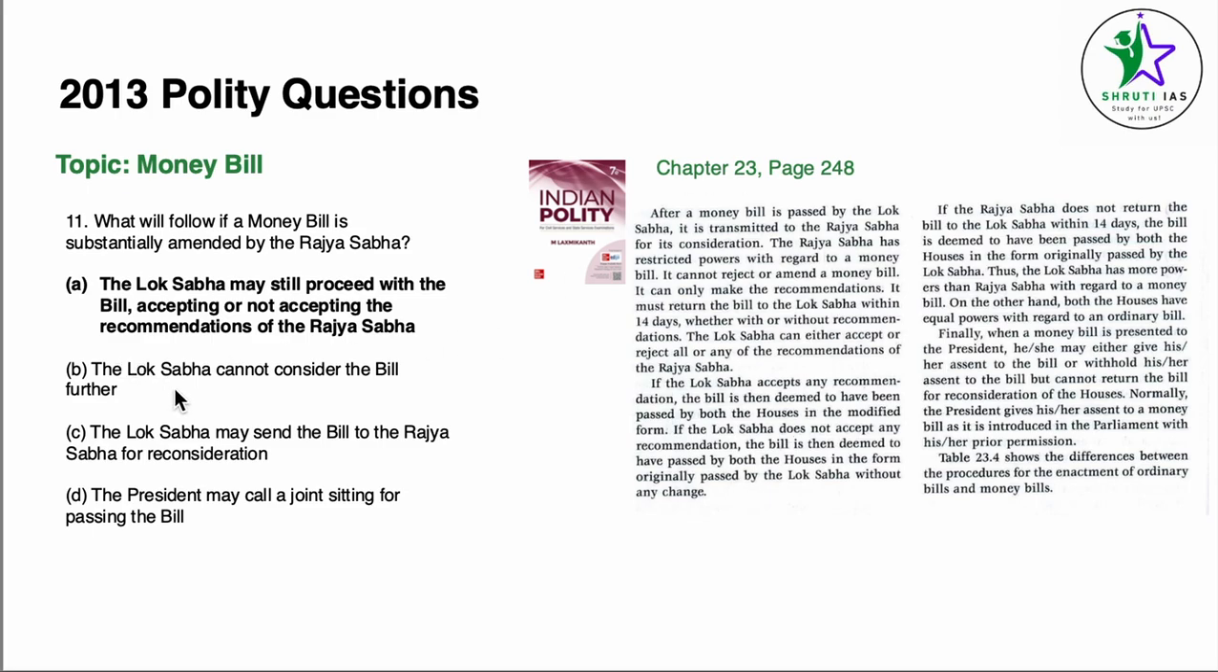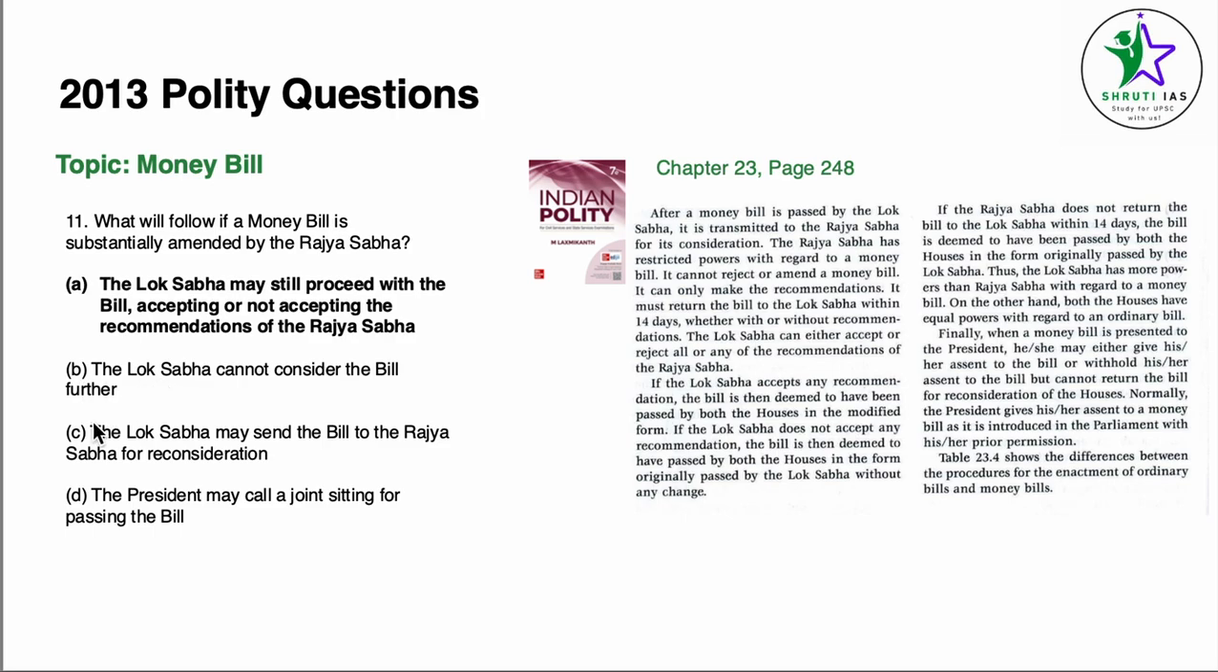So basically what happens here is B is wrong. It says the Lok Sabha cannot consider. Of course it can consider the bill. It's directly given here. It's their choice if they want to take the suggestions or not. If you check here in the second paragraph, if the Rajya Sabha does not return the bill to the Lok Sabha, the bill is deemed to have been passed.